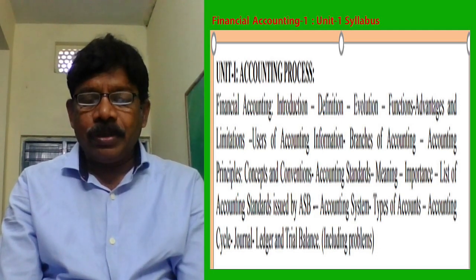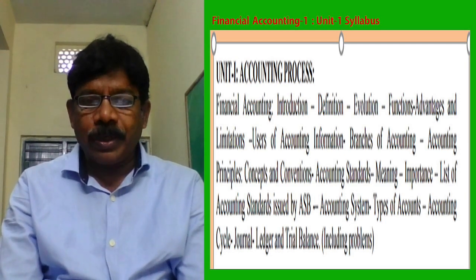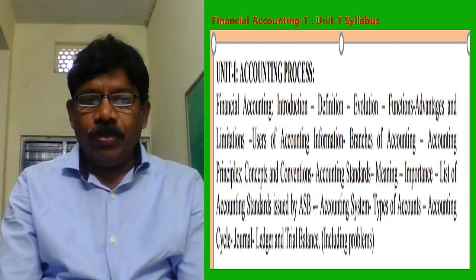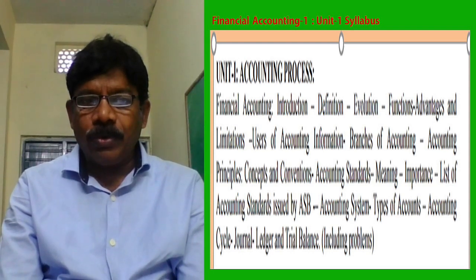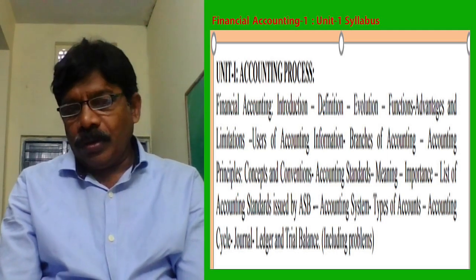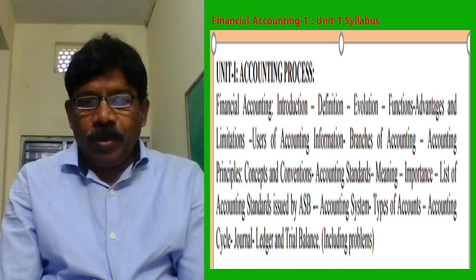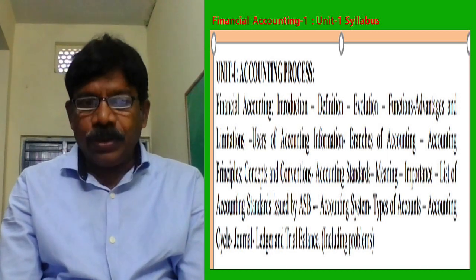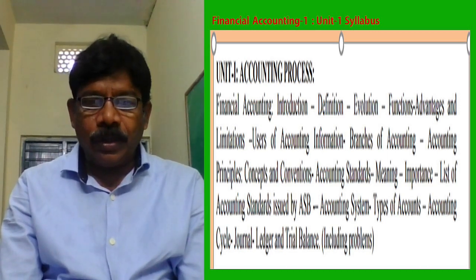Our double entry system depends upon one concept called dual aspect. Accounting standards: there are many boards. We understood about the Indian Accounting Standards Board and the International Accounting Standards Board, ICAI, and the list of 32 accounting standards.